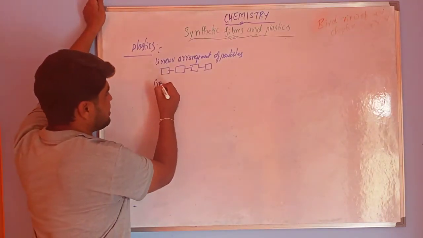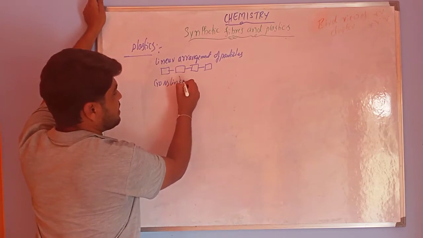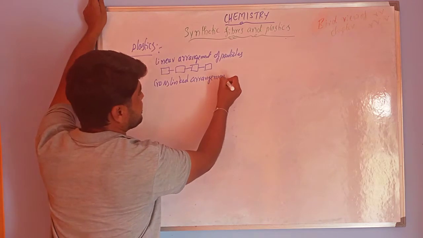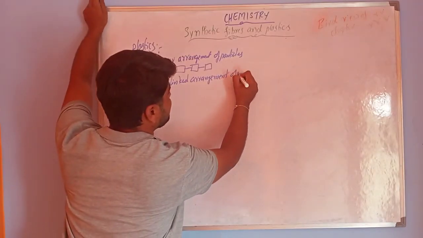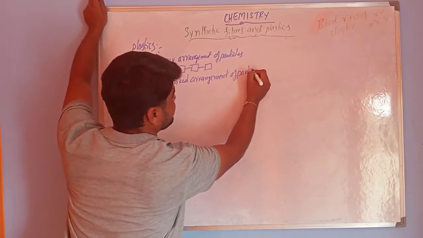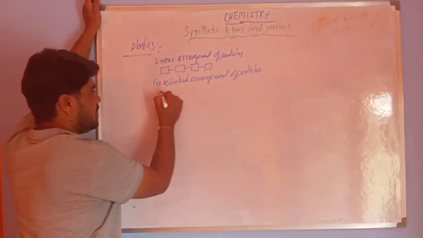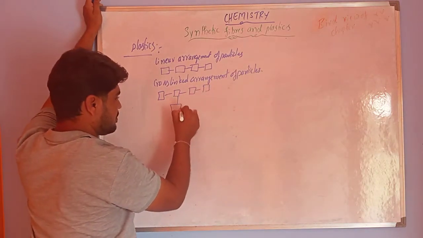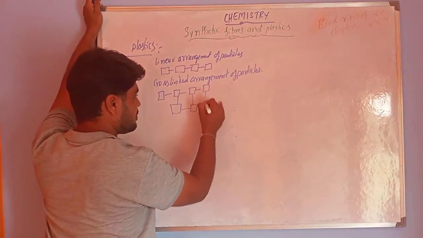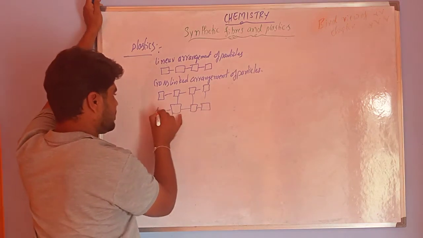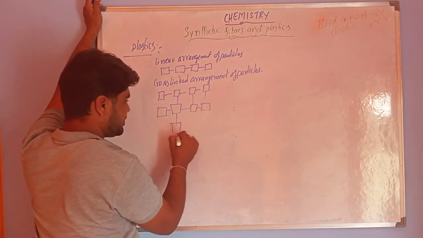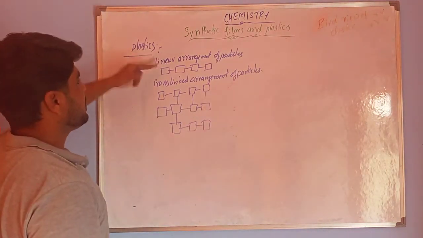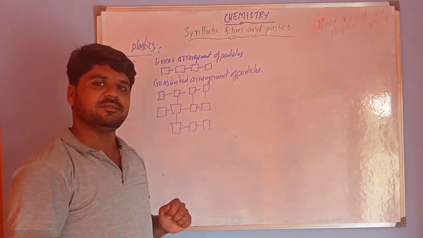Next is cross-linked arrangement of particles, right, like this. Cross-linked. Like this, we have two types of arrangements of plastics, right?